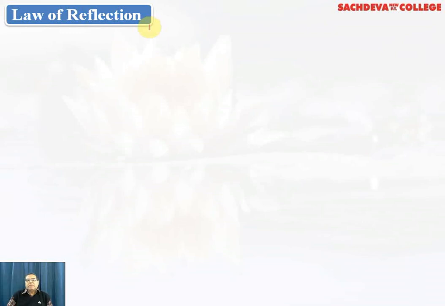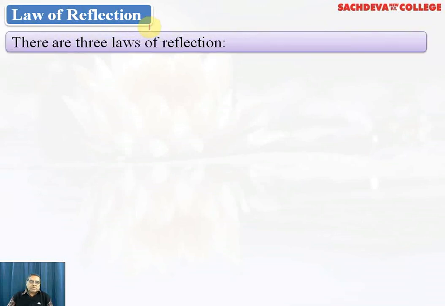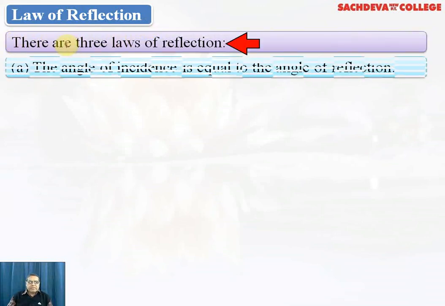At the point of incidence, if we draw a perpendicular, that is called the normal line. The angle between the incident ray and the normal is called the angle of incidence, and the angle between the normal line and the reflected ray is called the angle of reflection. The two angles are geometrically equal. That is the law of reflection. Another law is that the incident ray, the reflected ray, and the normal all meet at a point in the same plane. So the laws are classified like this.